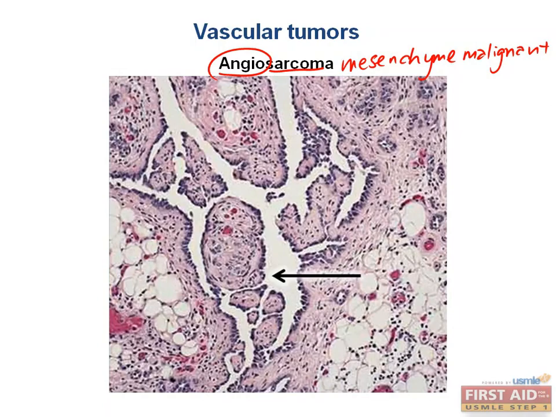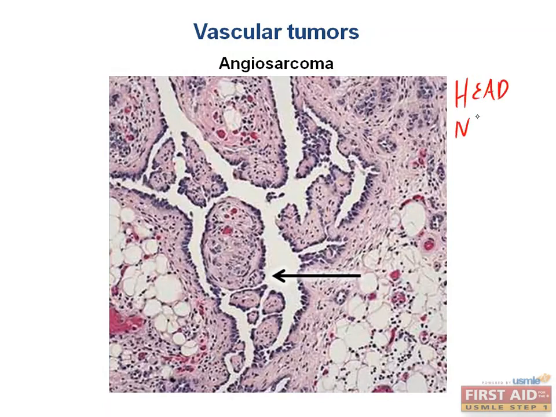Just look at the image here. Do you see how instead of being lined with normal endothelial cells, these poorly formed vasculature areas are lined with these very densely, highly bunched, very basophilic, hyperchromatic, or very colored endothelial cells? They are malignant endothelial cells. Normally, remember, we have our endothelial cells lining our vascular channel, and that is exactly what is going on in the situation. So again, very prominent nuclei gives them a very dark color because they take up a lot of stain. The prominent nuclei tell you that they're replicating at a very fast rate. These are very bad, and they occur in the head, neck, breast, and can also occur in the liver.